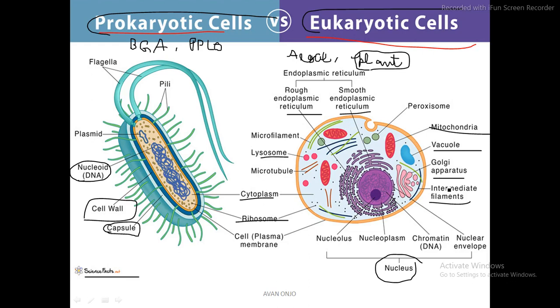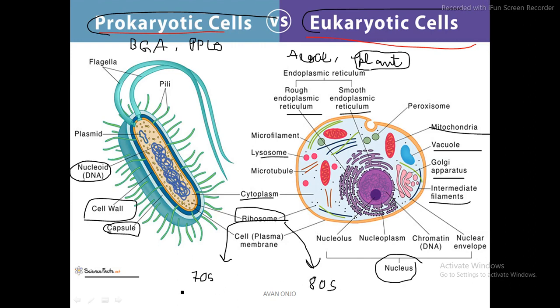Now let me talk about a very important thing, the ribosome. I have to write it because this is important. You need to note certain things. Ribosomes here are of the 70S type, whereas the ribosomes in the eukaryotic cell are of the 80S type. So just mention it, 70S and 80S.